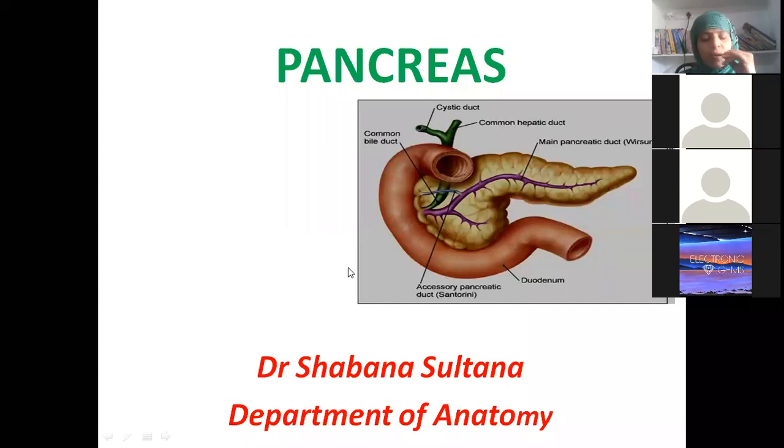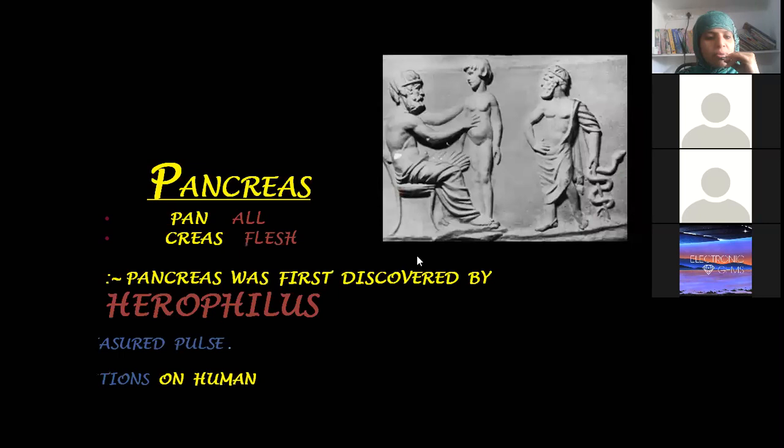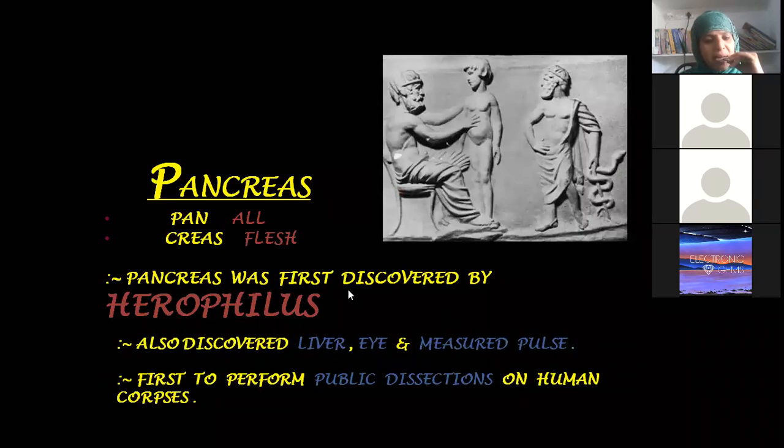Anyhow, exclusively we will learn pancreas today, and we'll see the applied aspects also. Now see here, pancreas. What is pancreas? Pancreas means it is all flesh. It was first discovered by Herophilus, the scientist who also discovered other organs like liver and eye, and measured the pulse. He was the first person to perform public dissection on human cadavers. So that is about this great man, Herophilus.